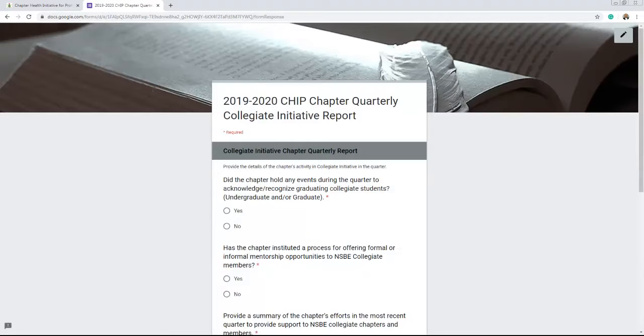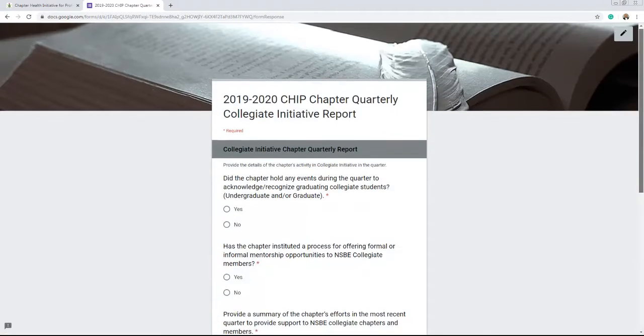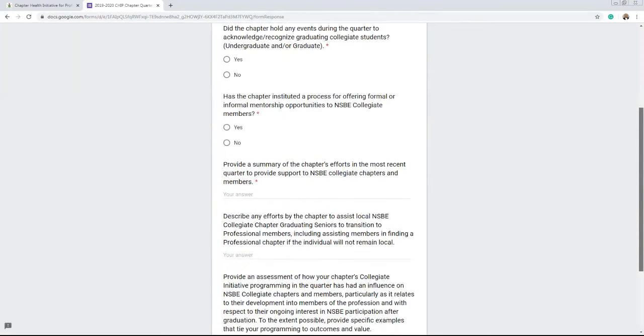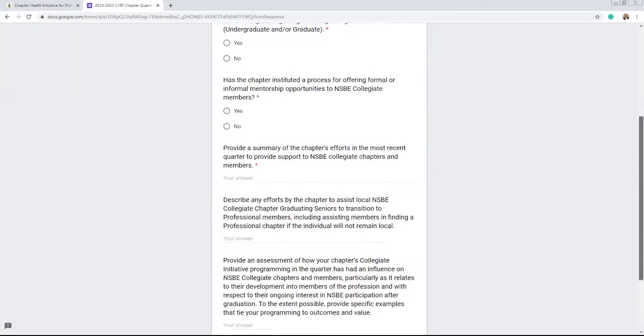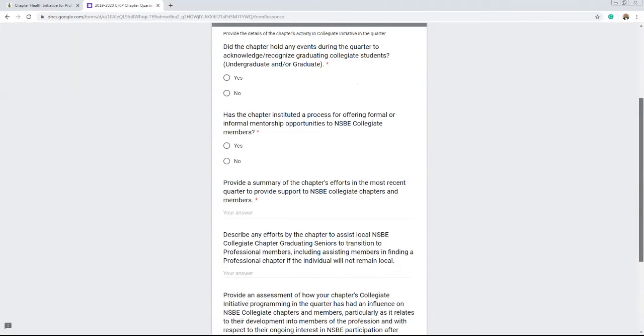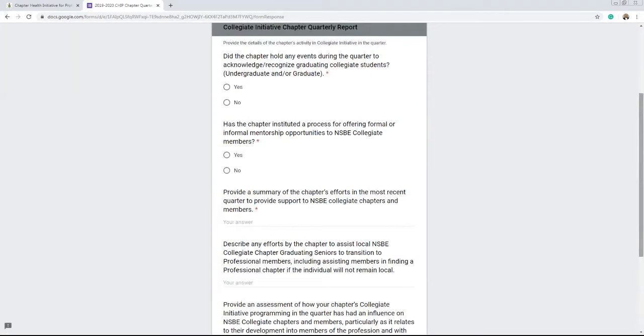Bringing up here, this should be the Collegiate Initiative Quarterly Report. You'll see here the questions, there are 5 of them, so it's relatively short. And the first 2 are simple yes/no questions. We want to know if your chapter held any events to recognize graduating college students, either at the undergraduate level or at the graduate level. And then we ask whether the chapter has instituted some kind of mentorship program for collegiate members.